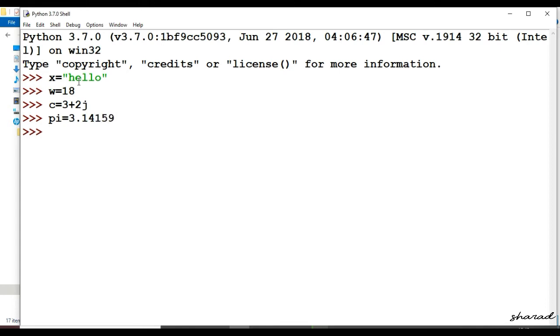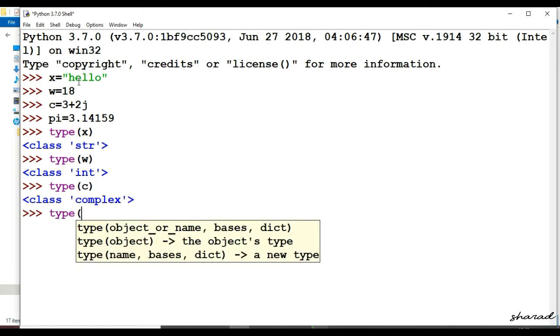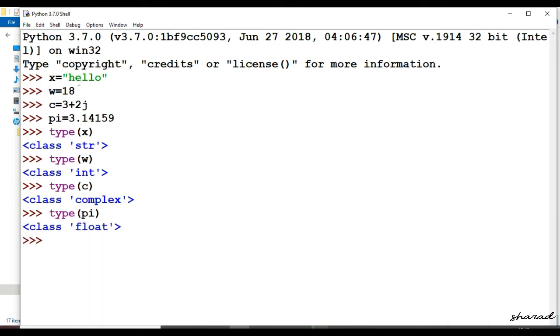Now we will check the data type of all these variables. type(x) belongs to the class str. type(y) belongs to the class int, integer. type(pi) belongs to the class float. type(c) belongs to the class complex.